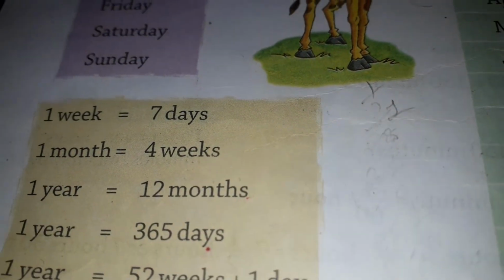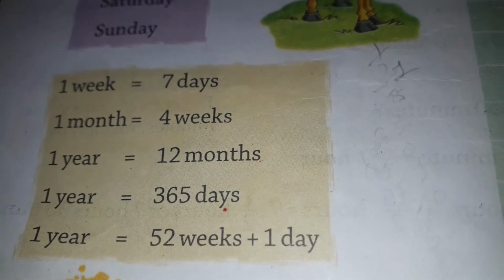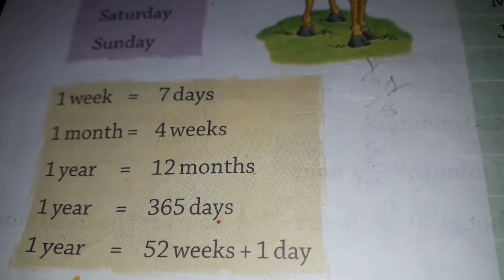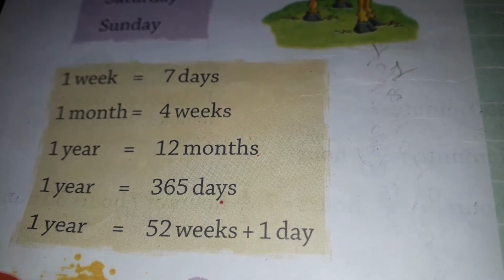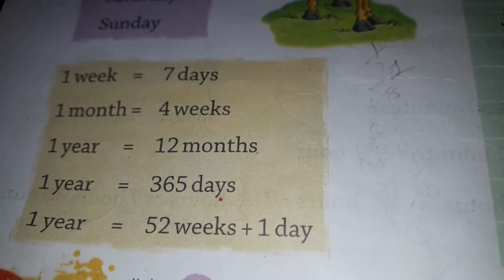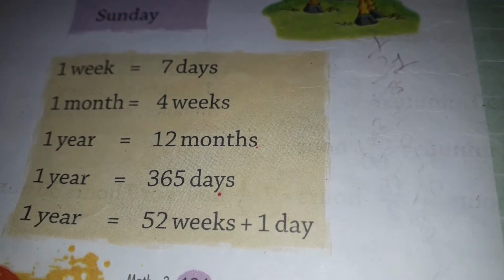The year in which February has 29 days, that year has 366 days, and that year is called a leap year. And 1 year is also equal to 52 weeks and 1 day.